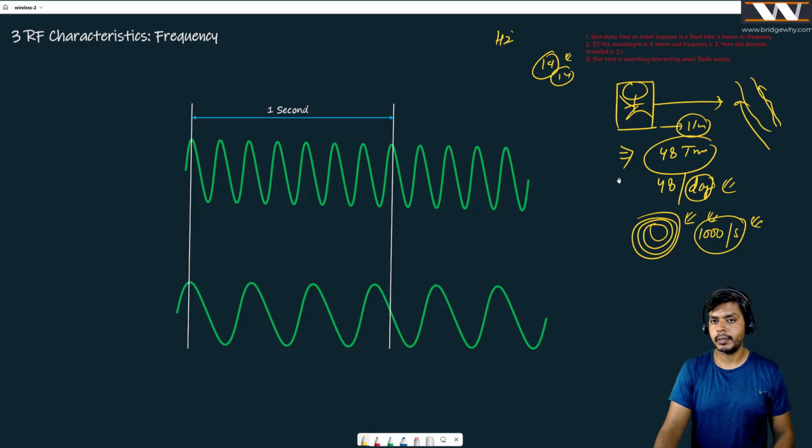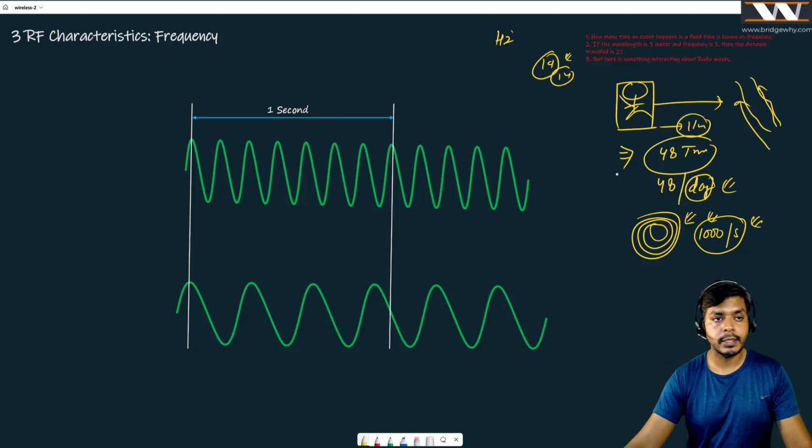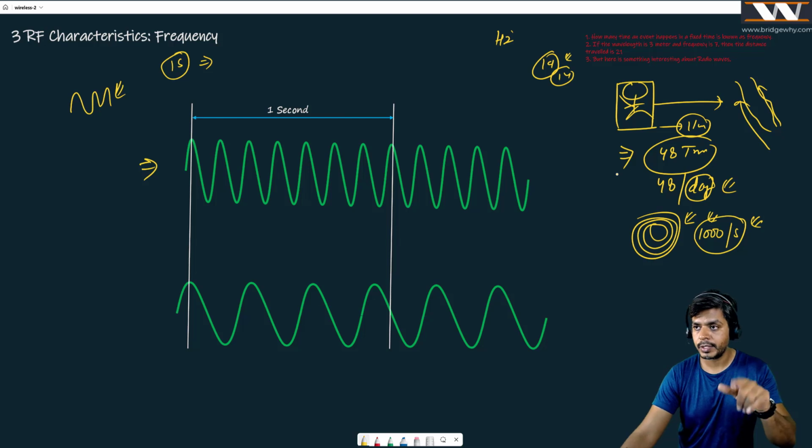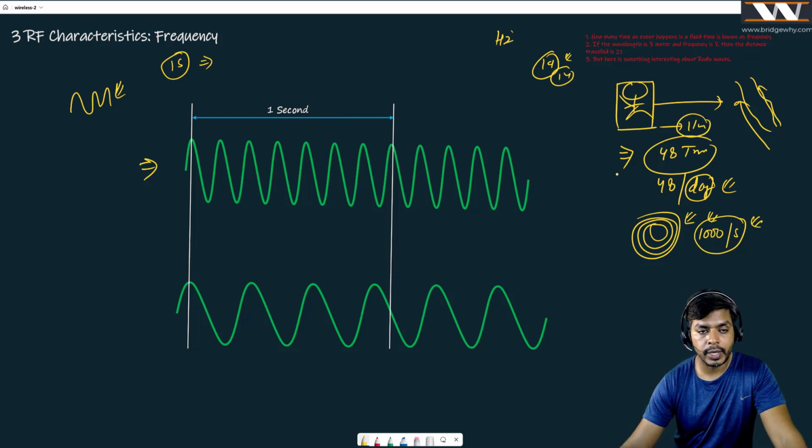As simple as that. But why are we studying it in wireless engineering? Because at the end of the day, this signal is a wave, just like this. I want to know in 1 second how many times this wave is going to pass through. One wave is from here to here.